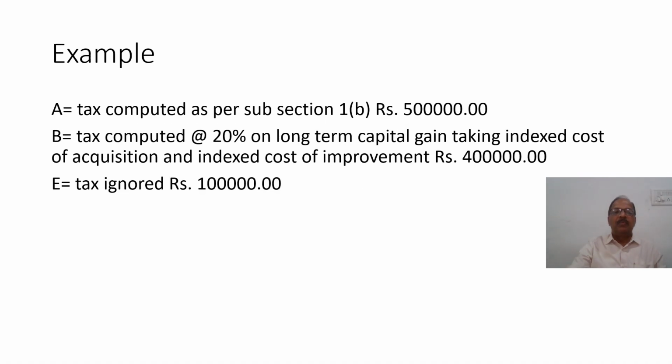For example, A equals tax computed as per subsection 1B is 5 lakhs. B equals tax computed at the rate of 20% on long-term capital gain, taking indexed cost of acquisition and indexed cost of improvement, is 4 lakhs. E, the tax ignored, becomes rupees 1 lakh.